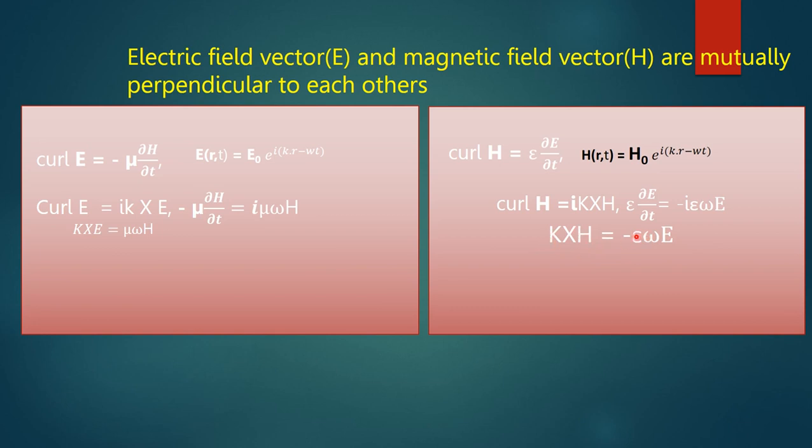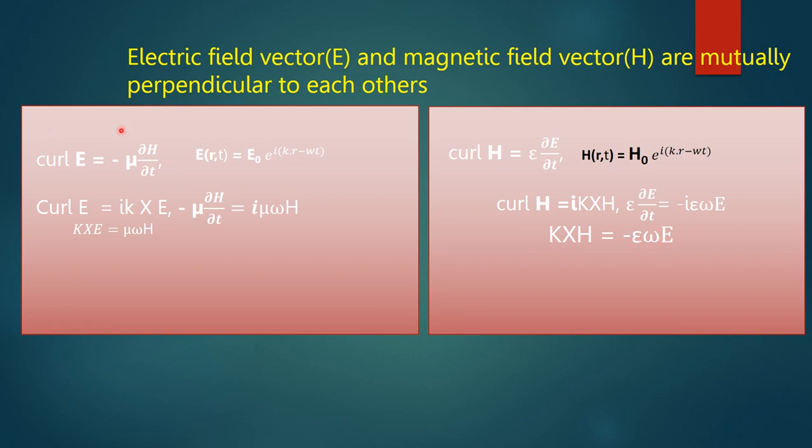This can be verified by taking curl H is equal to epsilon del E del t. Taking curl on this equation we find curl H is equal to i k cross H, and the partial time derivative of E gives minus i omega E. That means from these two equations I find k cross H is equal to minus epsilon omega E.